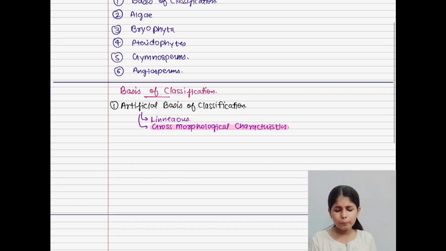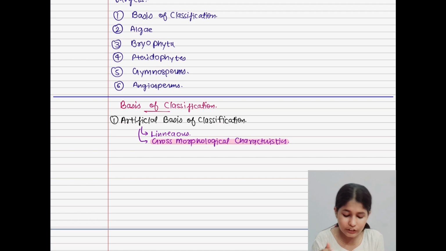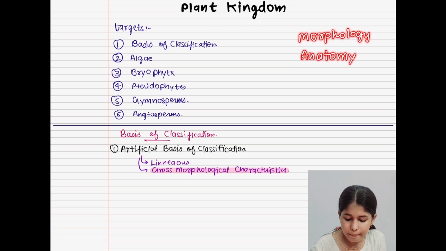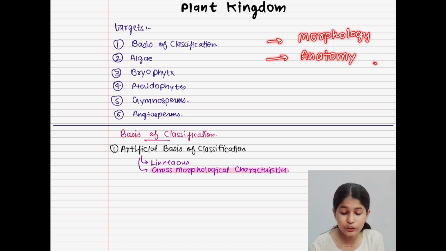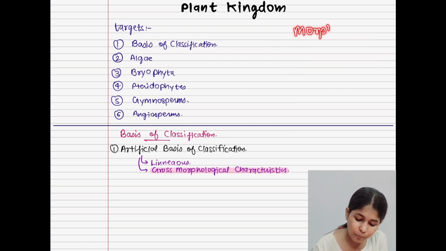I hope you have already completed your chapter, structural organization in animals. If you haven't completed that chapter, let me know. Do you know there are the words morphology and anatomy? Have you ever heard of these keywords? What is meant by morphology?